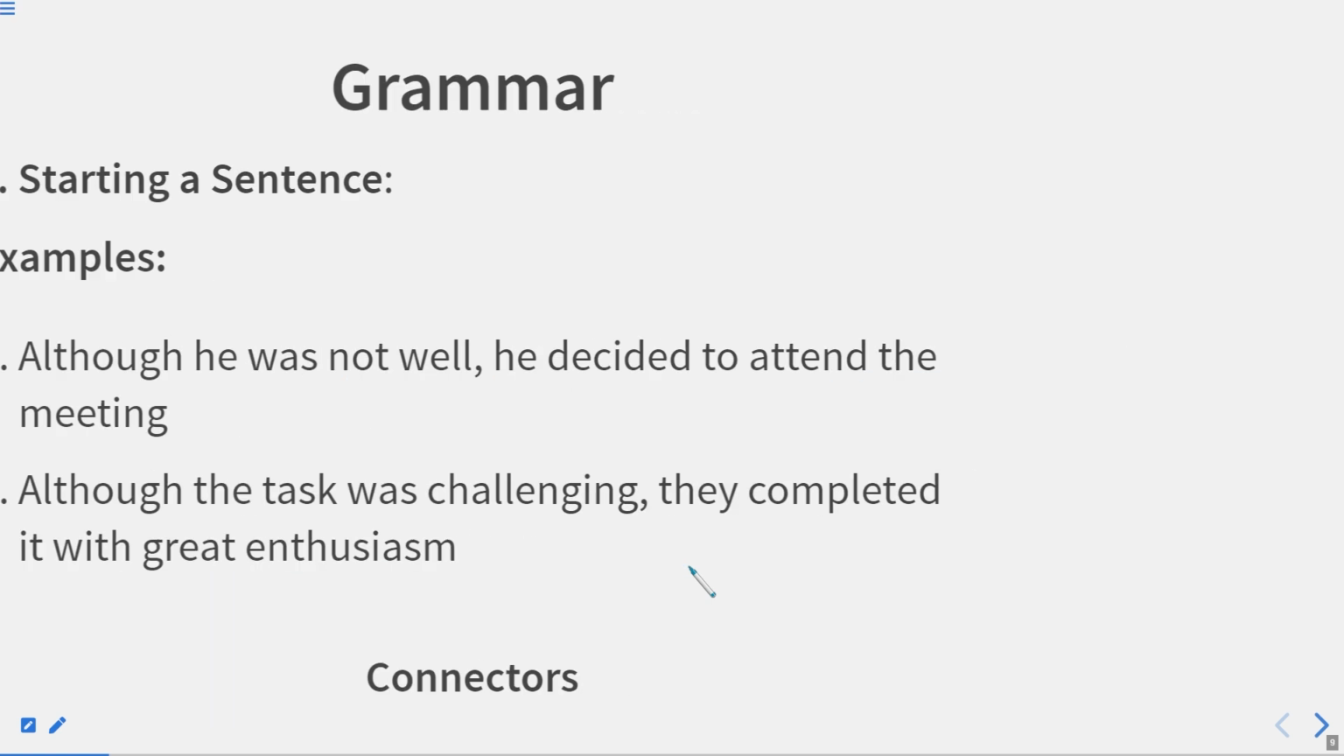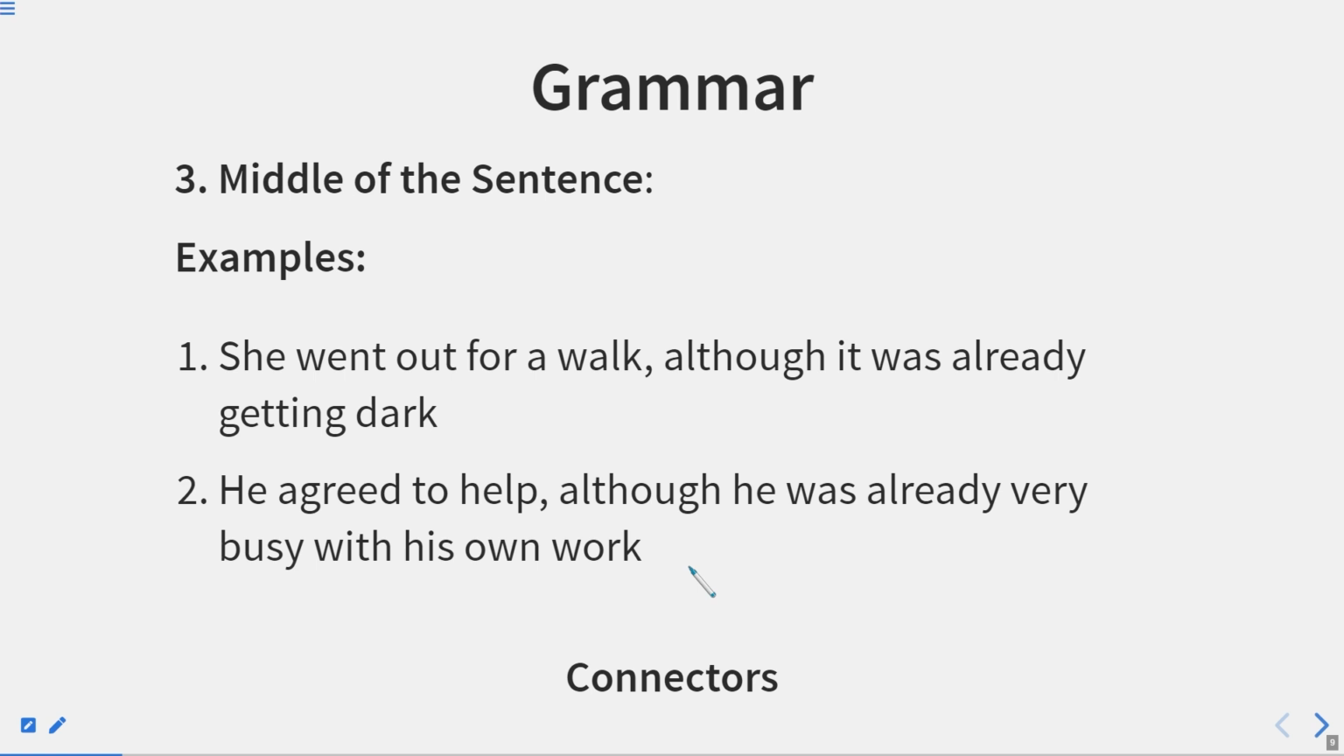Now let us move to the next one. If we want to shift it in the middle, as I told you, she went out for a walk, although it was already getting dark. He agreed to help, although he was already very busy with his own work. So this is how we can shift although with the entire subordinate clause, we can shift it after the main clause. This is the main clause and this is the subordinate clause.